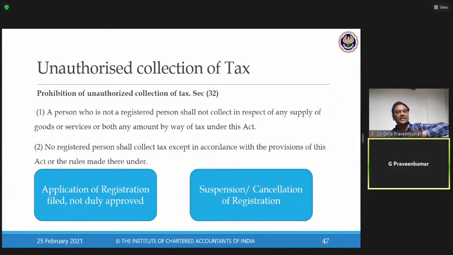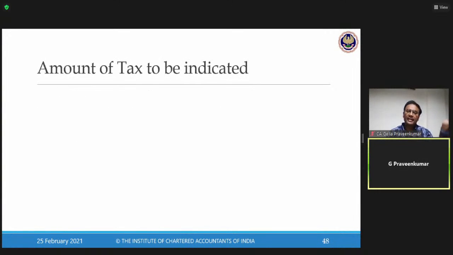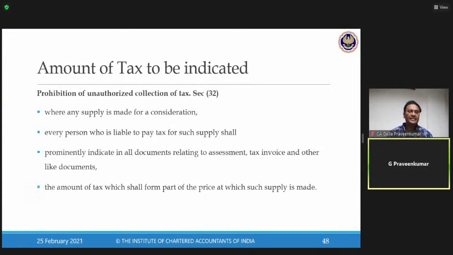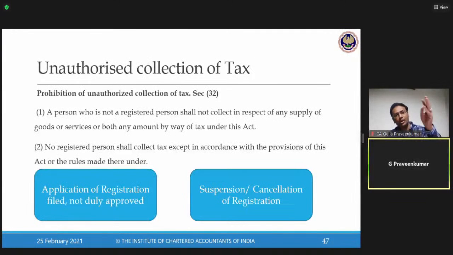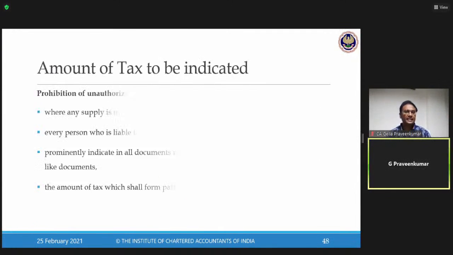Though I have received a notice for cancellation, though I have been temporarily suspended from registration, I continue to issue invoices, I continue to collect taxes. That is what the law says. You are barred from collection of tax. The moment you do, this is an offense. When we read with our penalties and offenses, we will come across this particular section 32. So, where a supply is made for a consideration, every person who is liable to pay tax shall, okay, now this is your prohibition of collection of tax.